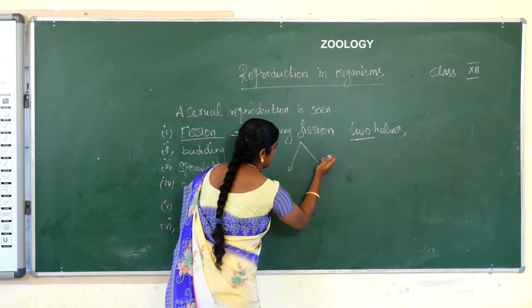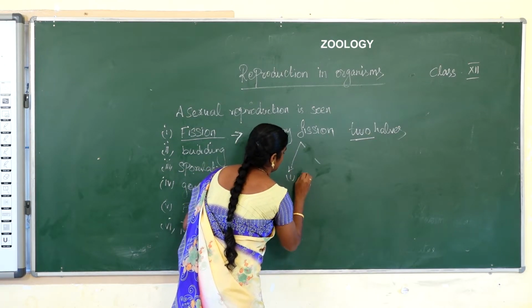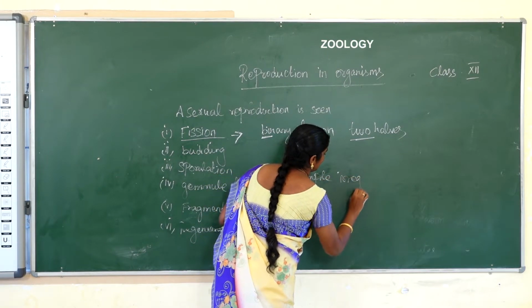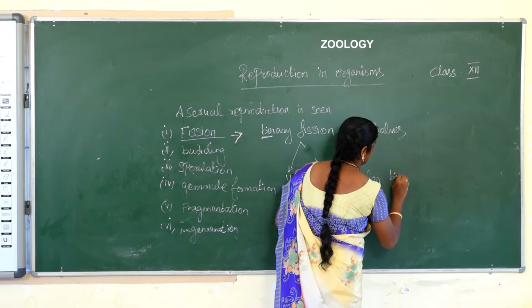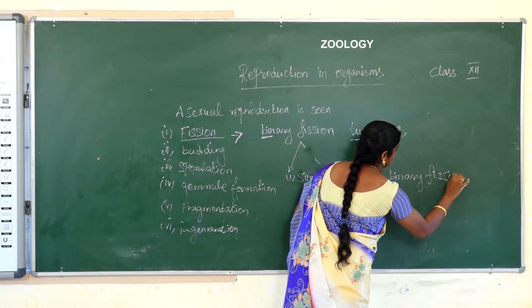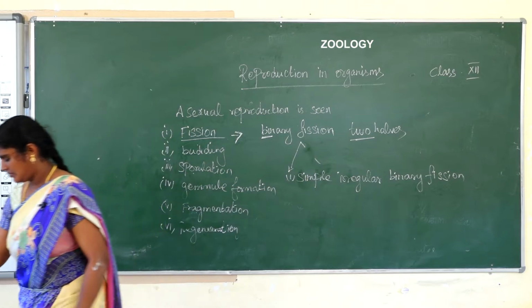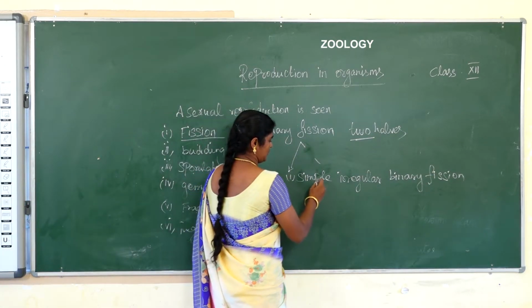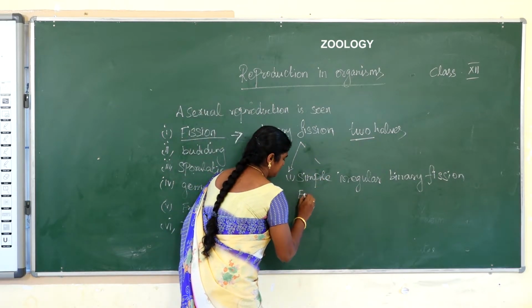First we see simple irregular binary fission. Example, amoeba.